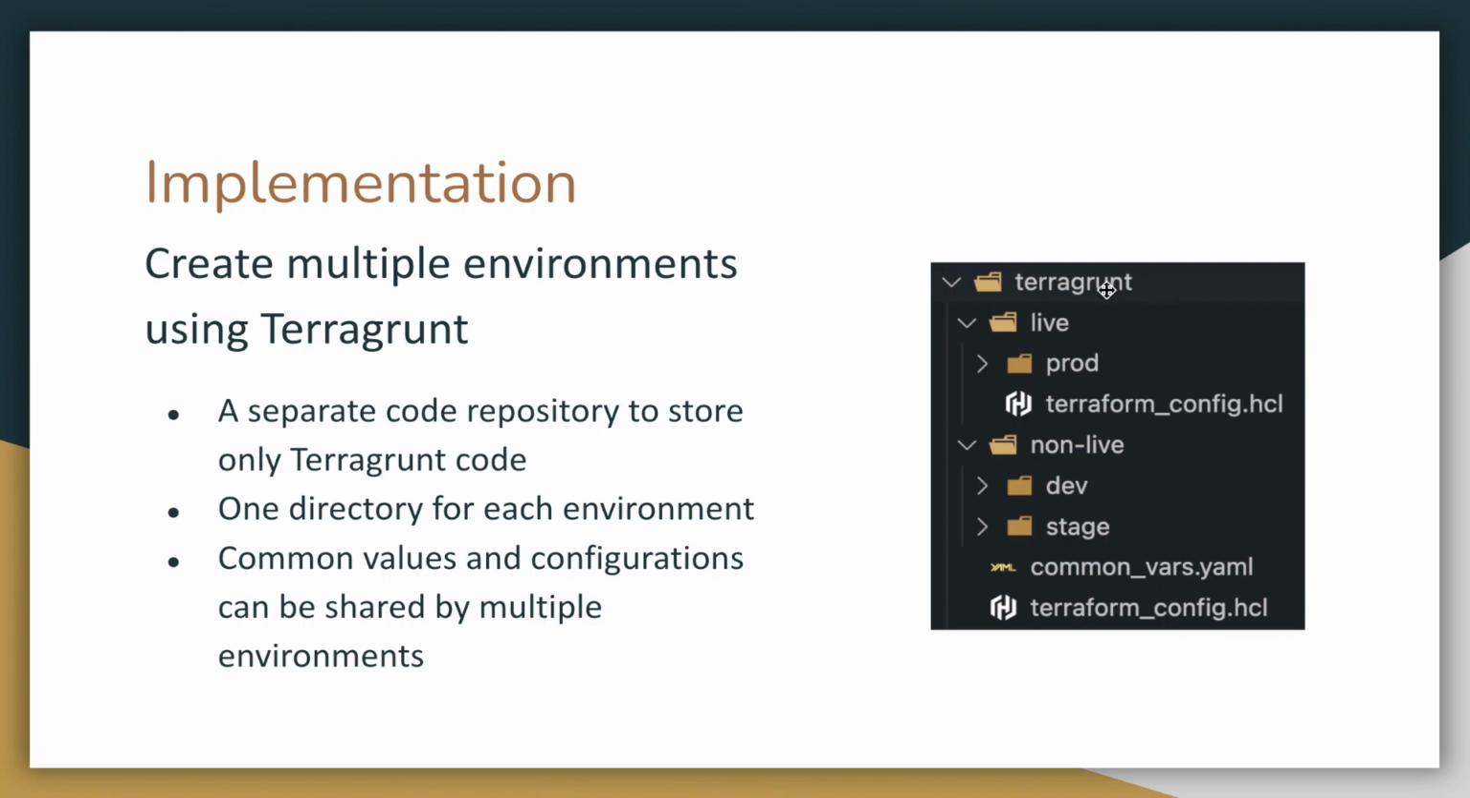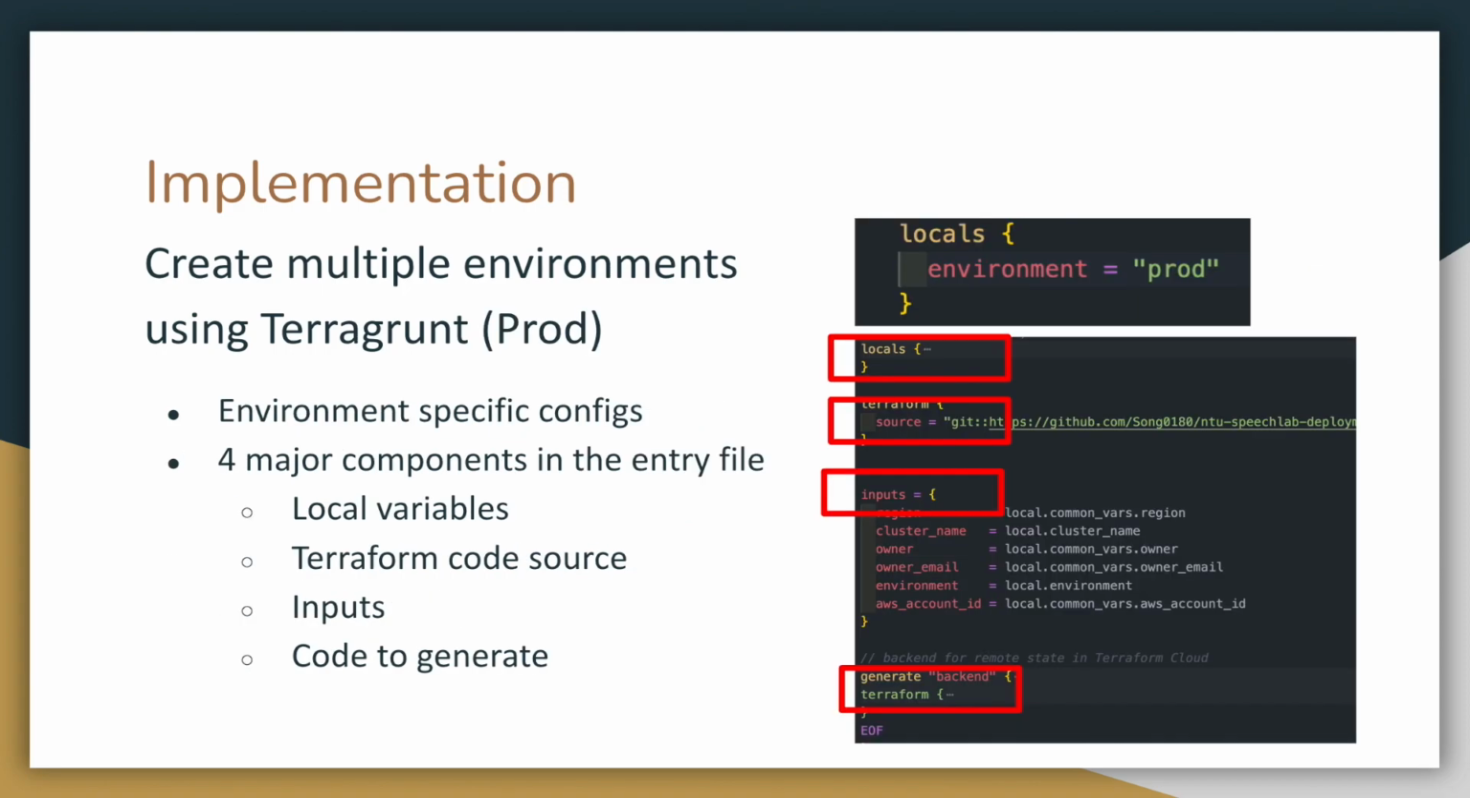In this repository, we'll be creating one directory for each environment. For example, the production environment, the development environment, and a stage environment. Some common values and configurations can be shared across multiple environments. The usage of Terragrunt is pretty straightforward and simple as well.